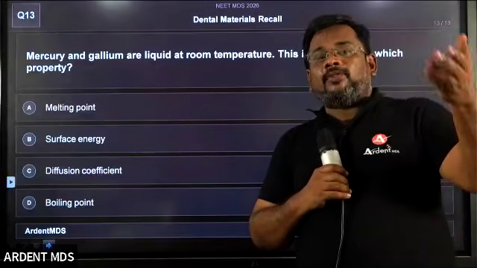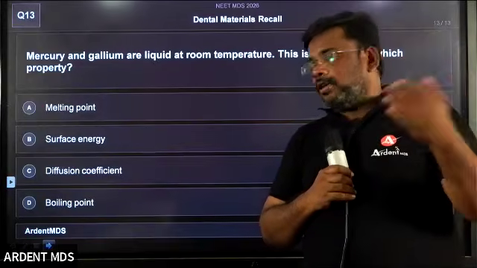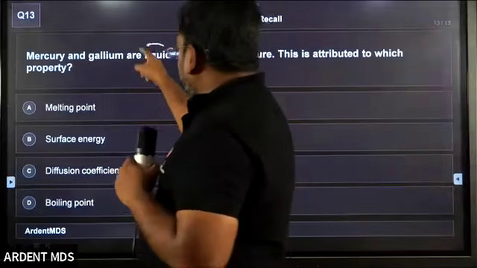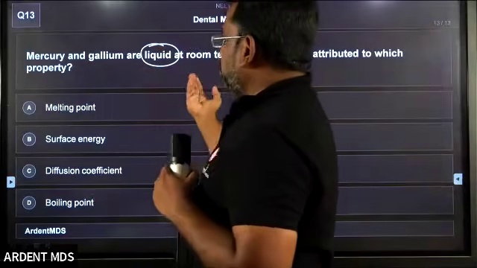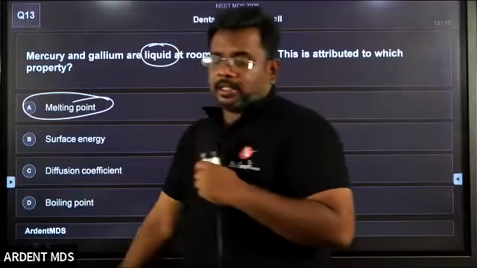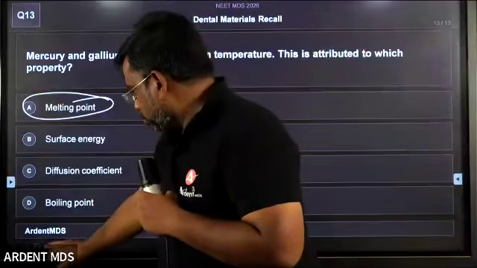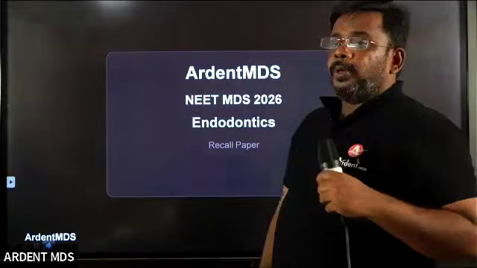What is the alternative for mercury? The alternative for mercury is gallium. Gallium is also available in liquid form, because the melting point of gallium is also low. So students, the answer is the melting point. Yes, so this is all about your DM question.